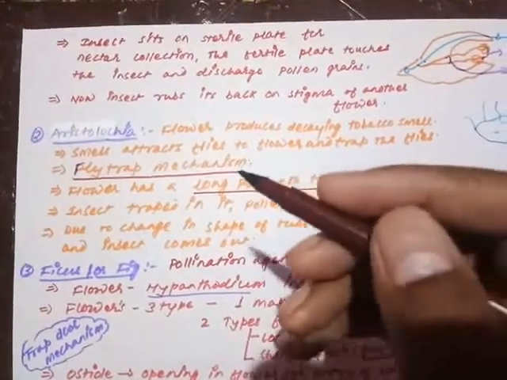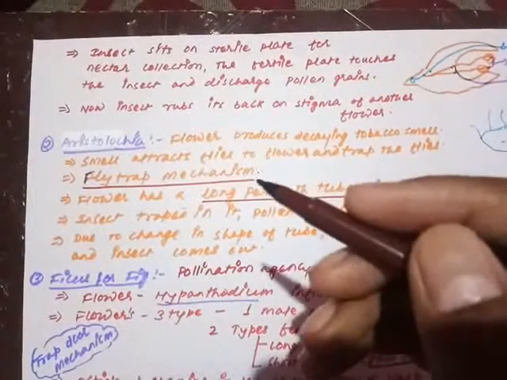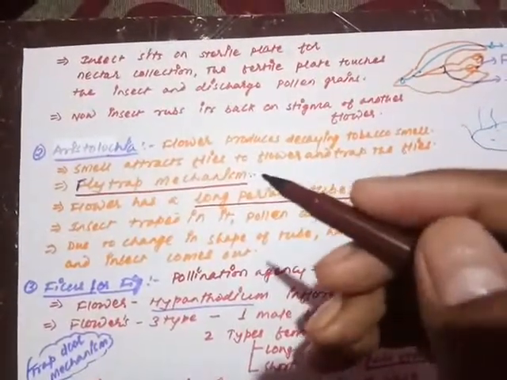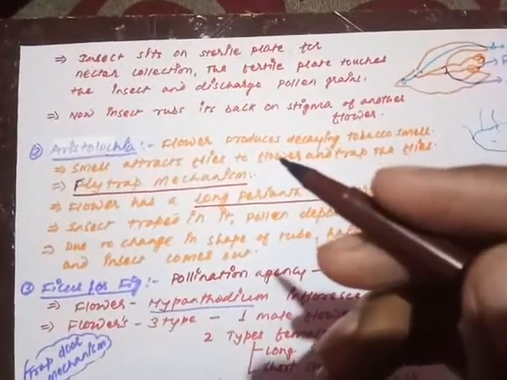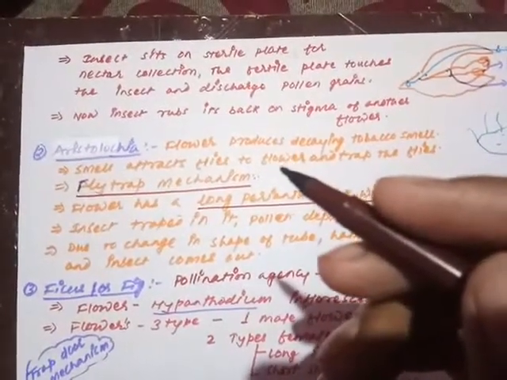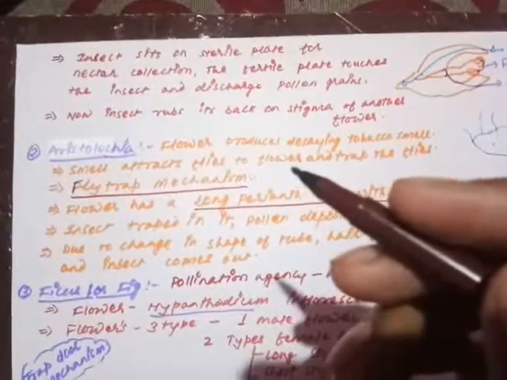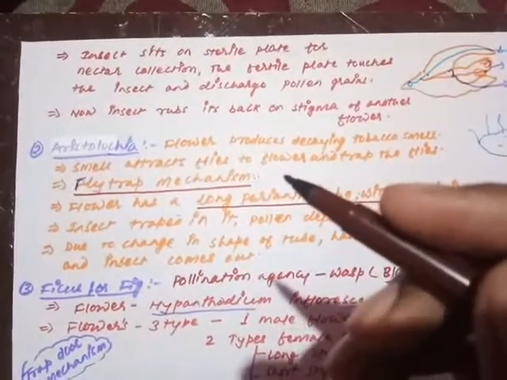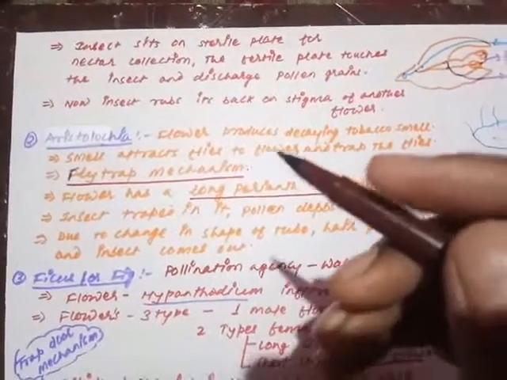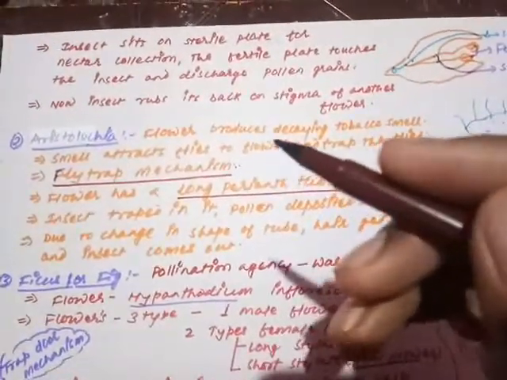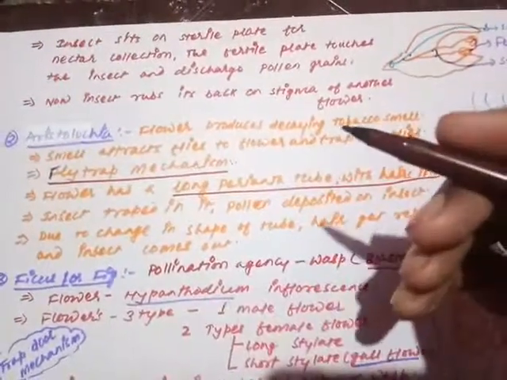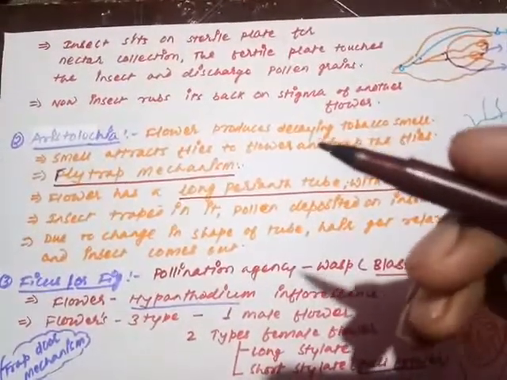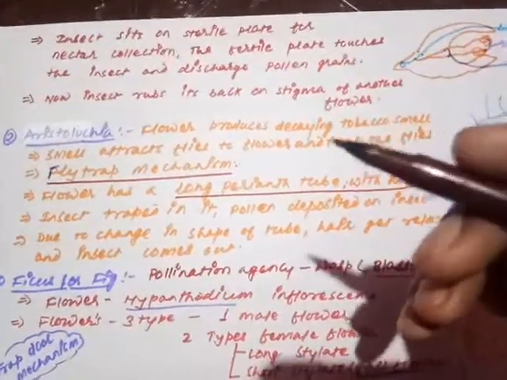When it enters the flower and sits on the sterile plate lying on the lower lip of the corolla, due to the pressure, the fertile plate comes and touches the surface of the insect's body, and in due course releases the pollen grains onto the body of the insect. Now the insect leaves, and when it moves on to the next flower, it comes in touch with the stigma, and the pollen grains are discharged onto the stigma of the flower.